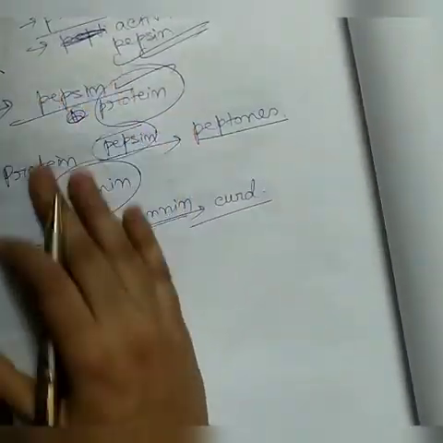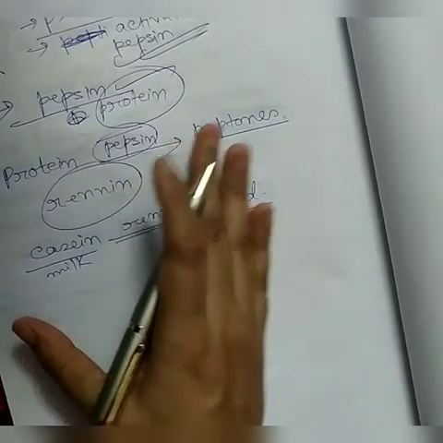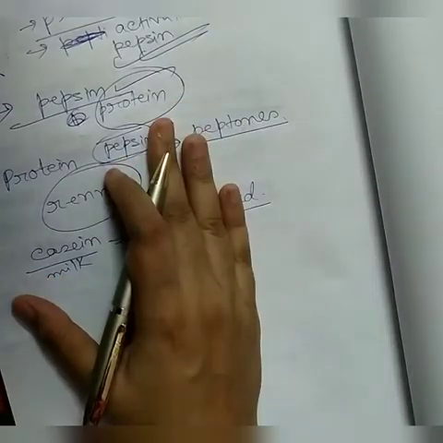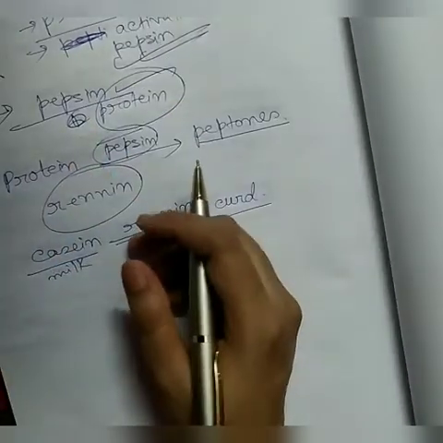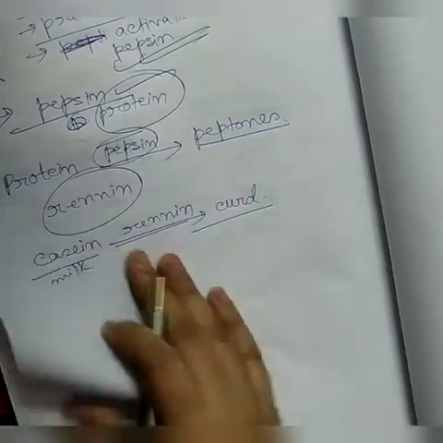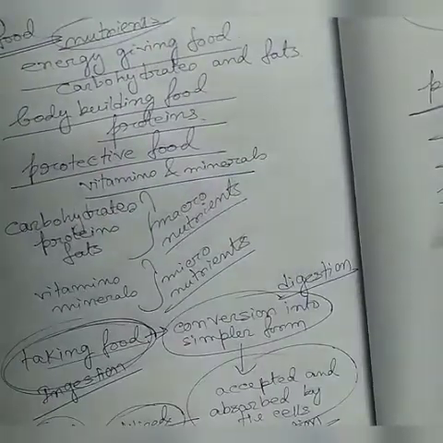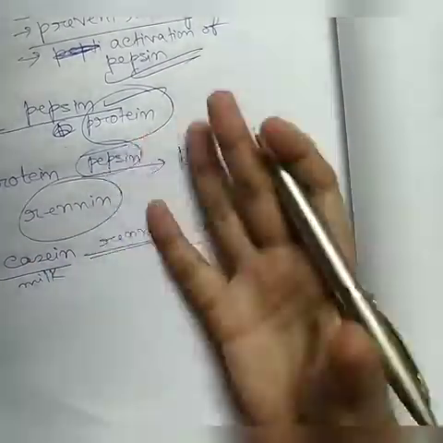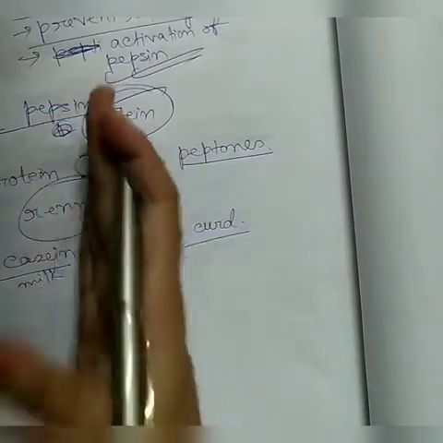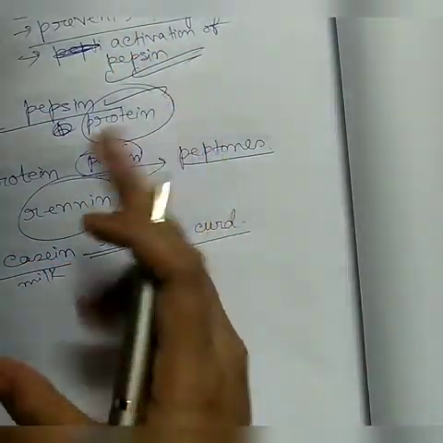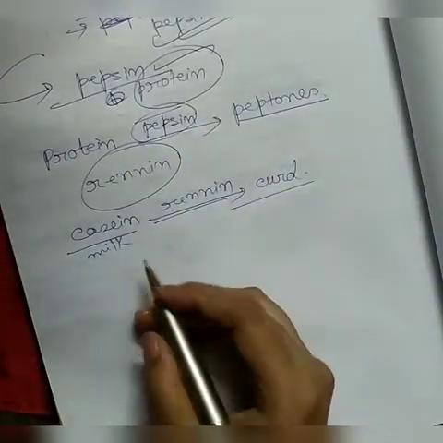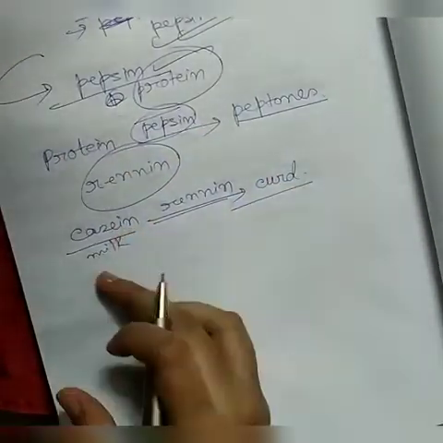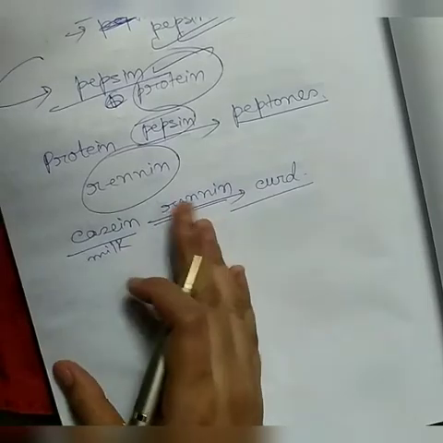The digestion of protein begins in stomach. In the mouth there is salivary amylase which acts on starch. We have learned that salivary amylase will act on starch, and starch is converted into sugar, maltose sugar. That is, digestion of carbohydrate begins in mouth, but digestion of protein begins in stomach. This is a very important thing to remember.